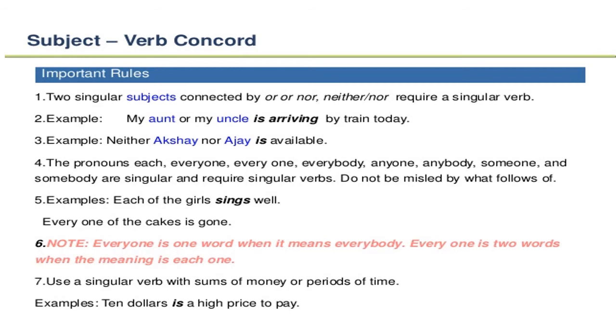Now this is very important. For sums of money or periods of time, we use singular. So though $10 means 1, 2, 3, 4, 5, 6, 7, 8, 9, 10, $10 are there, yet I use singular with it. Use a singular verb with sums of money or periods of time. 30 minutes is enough to complete this work. So there, though there is more than one, it is a sum of money or a period of time.